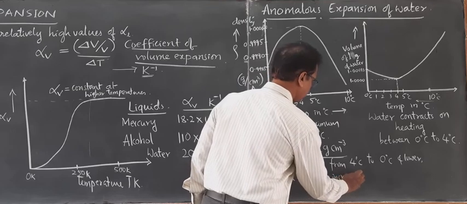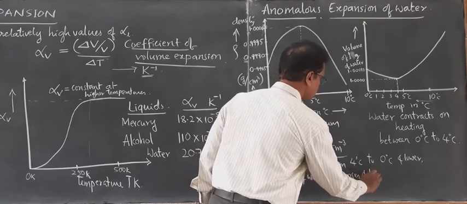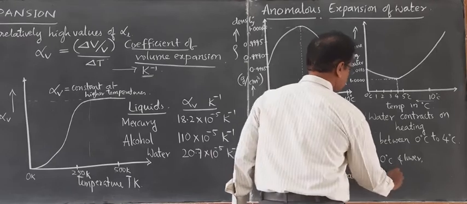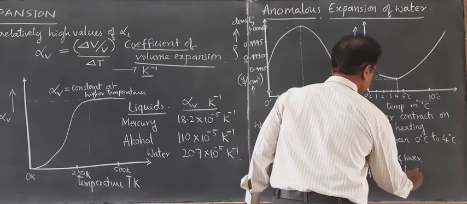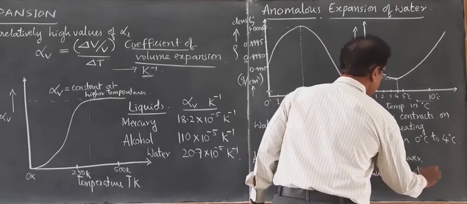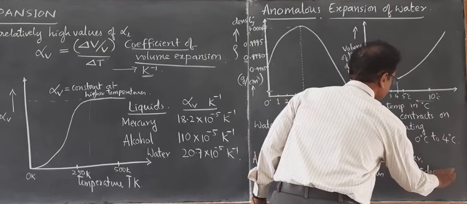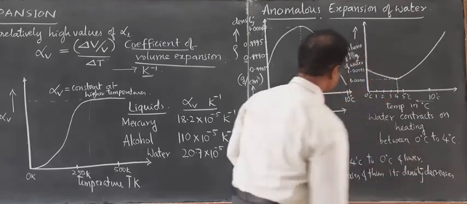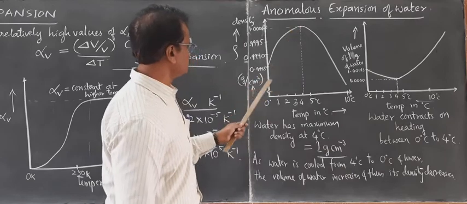Volume of water increases, and thus its density decreases. Density decreases from 4 degrees Celsius to 0 degrees Celsius.